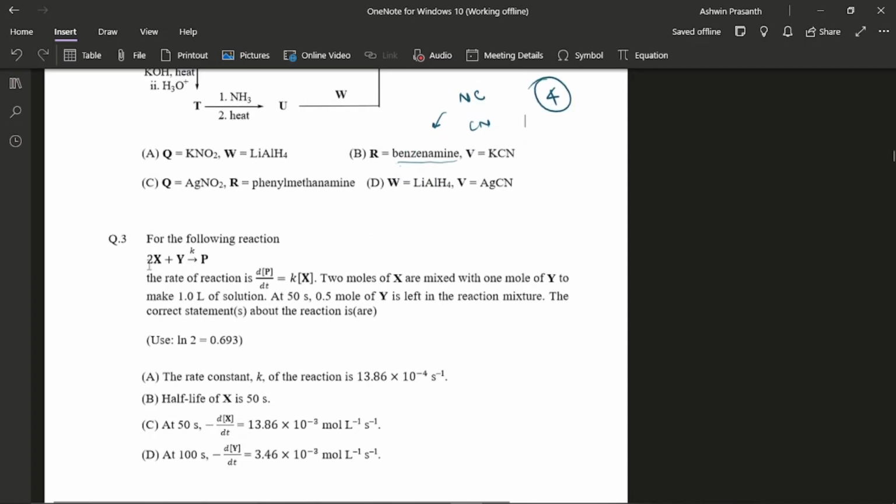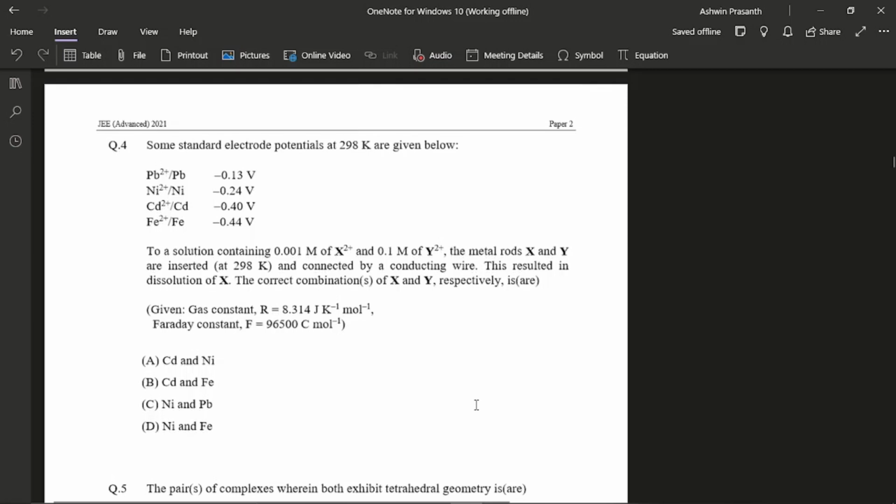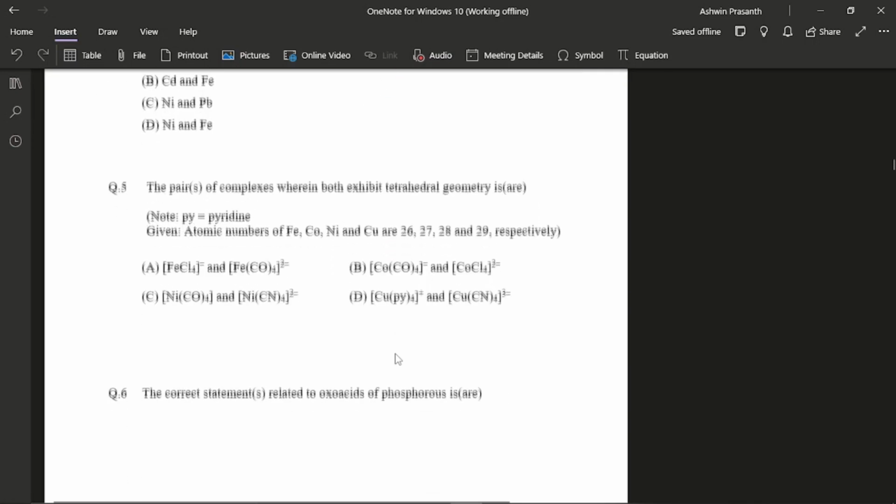This was a very good question from chemical kinetics. Many people could get this wrong because of missing the coefficient 2. But since I had solved many questions like this, I was able to solve this easily and I got all 4 marks here. And next up was, I think, this question. On reading it, I thought it would go lengthy, so I saved it for my round 2. In this question, I had practiced coordination a lot, so it was really easy for me. I solved it quickly and got 4 marks.